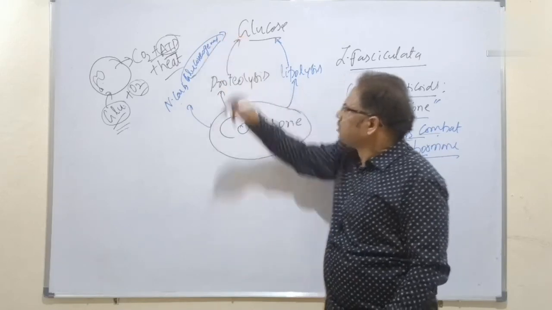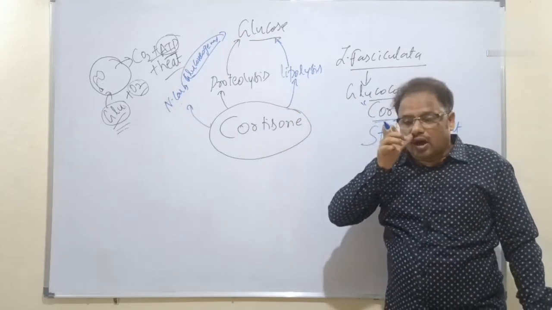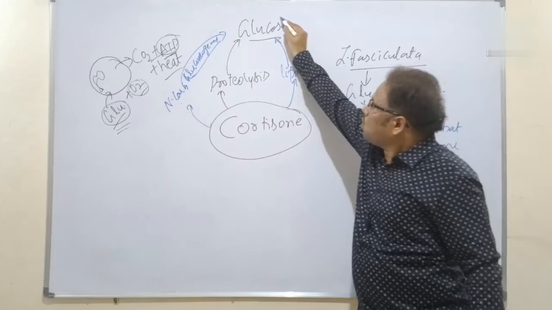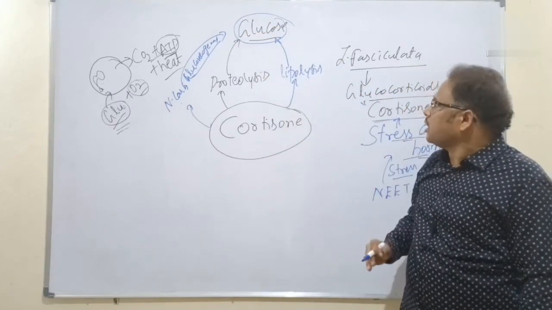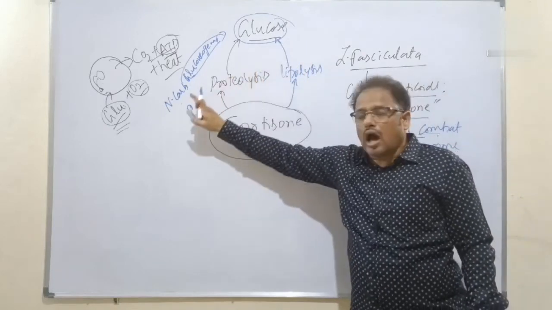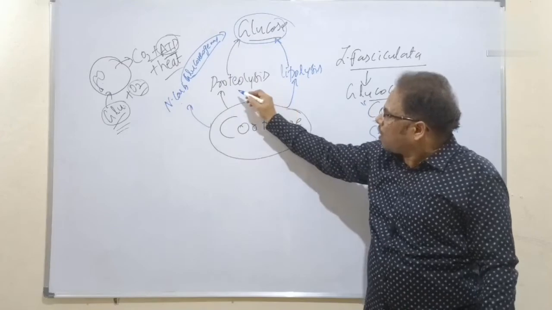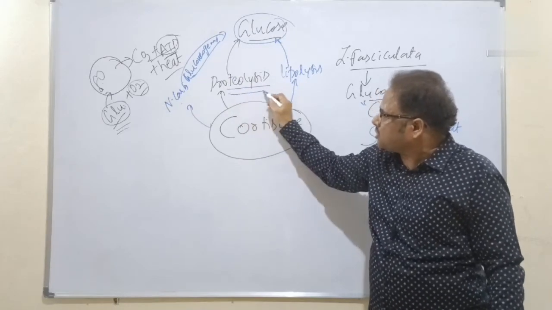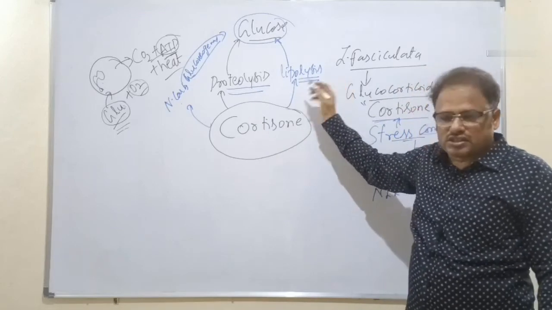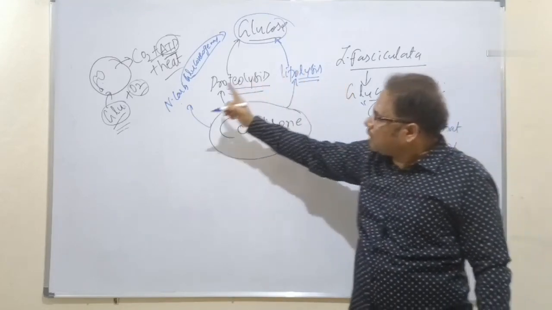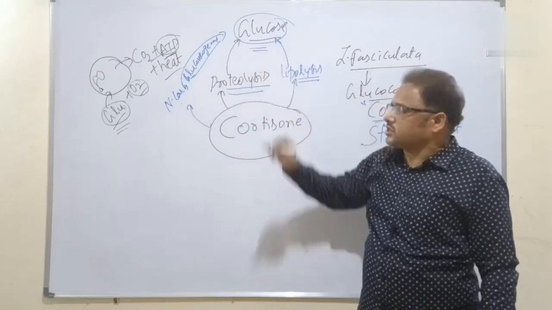Breakdown of any non-carbohydrate to form the glucose is called as the gluconeogenesis. So what is gluconeogenesis? Formation of the glucose from non-carbohydrate source is called as the gluconeogenesis. Anyway, because of the breakdown of protein molecules, that is proteolysis, breakdown of the lipid molecule, that is lipolysis, breakdown of any non-carbohydrate source, anyway, what is formed? The glucose molecule is formed here.